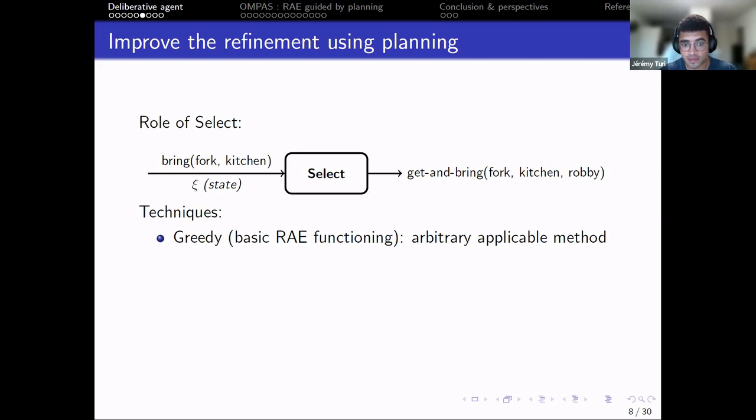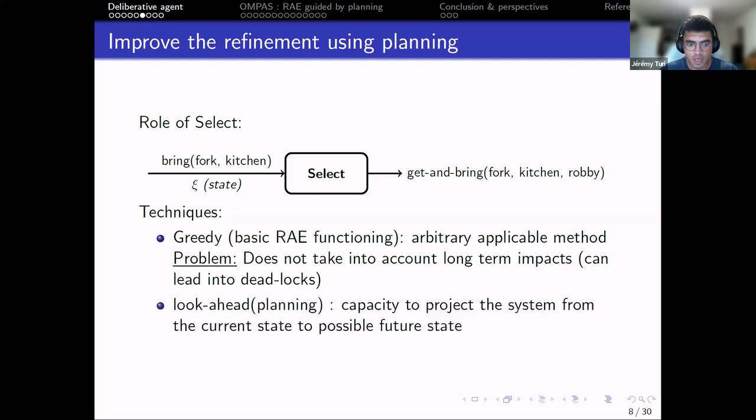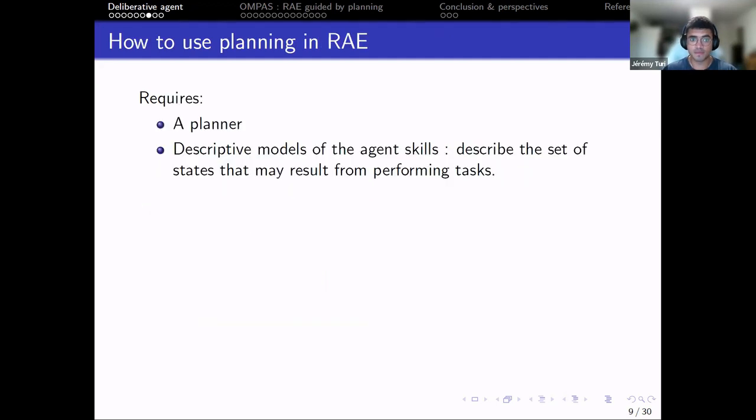The greedy one, that is the basic way of functioning, is to generate all applicable methods and to select an arbitrary one. But there are some problems, as it does not take into account long-term impacts of high-level choices and can lead the system to deadlocks. You can also use look-ahead techniques, that is the capacity to project the system from the current state to possible future states, as in planning. And what we want to do is to use planning in the selection of methods.